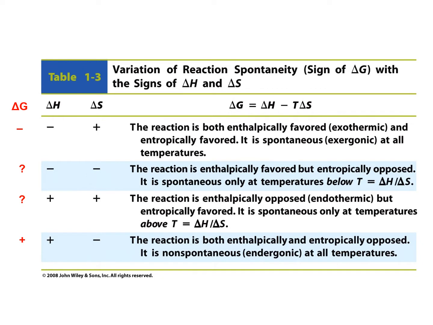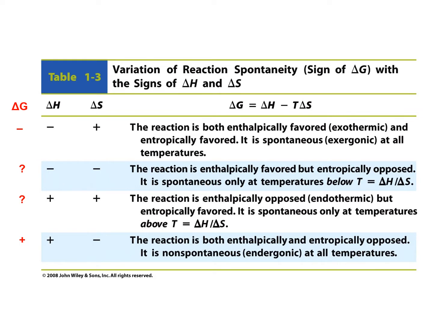Let's look at the bottom one where delta H is positive and delta S is negative. In that case, delta G is going to be always positive, and that means this reaction is always non-spontaneous or endergonic at all temperatures. And for these two conditions, depending on the temperatures, it can be either spontaneous or non-spontaneous reactions.